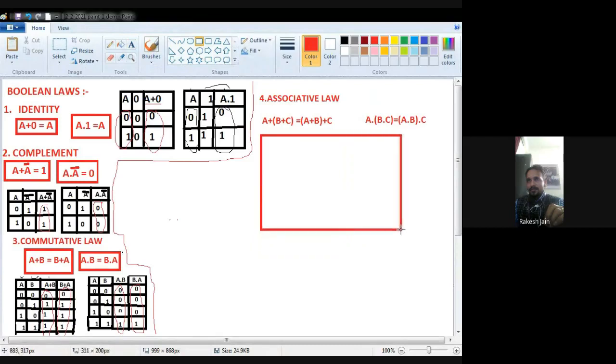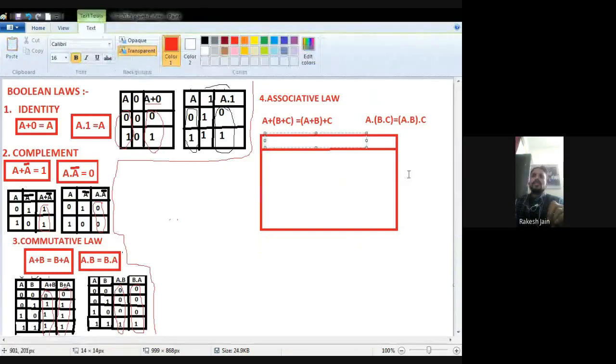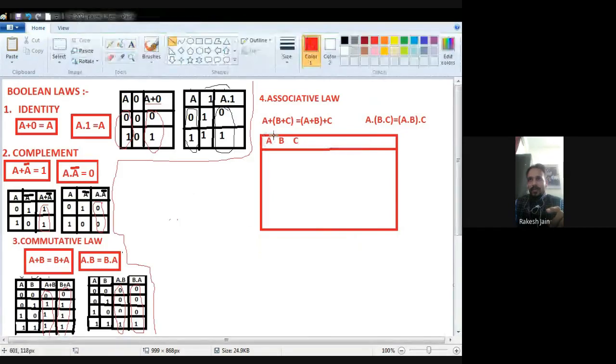See very carefully. First of all, we focus on the first OR operation related law. So what we require actually is A, B and C, three quantities. A is there, B is there, and C is there. Okay, see very carefully.